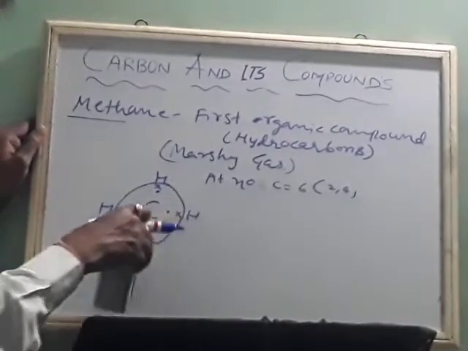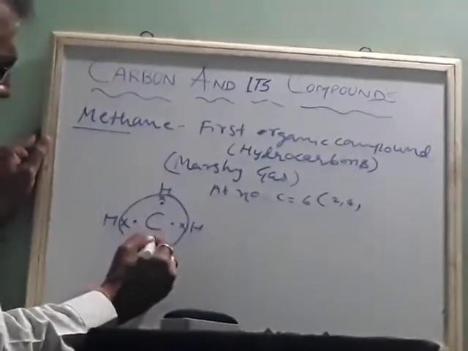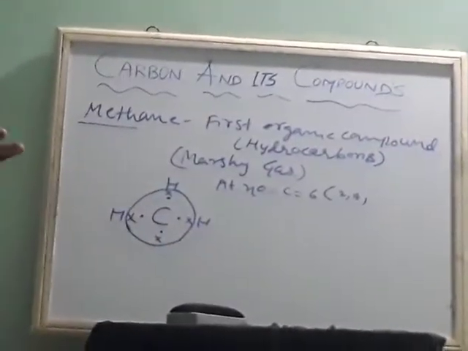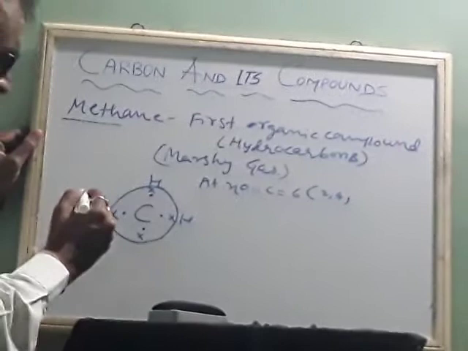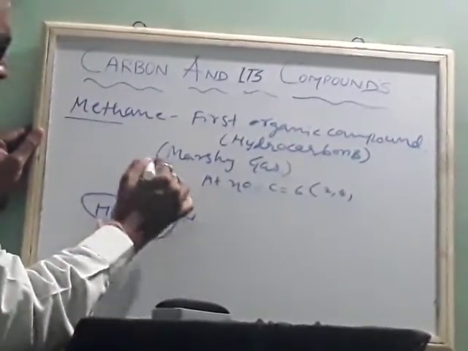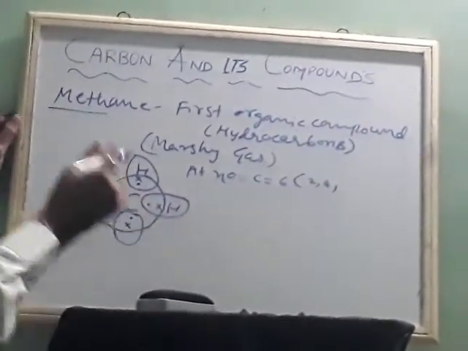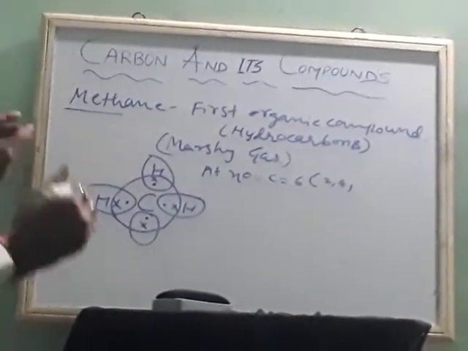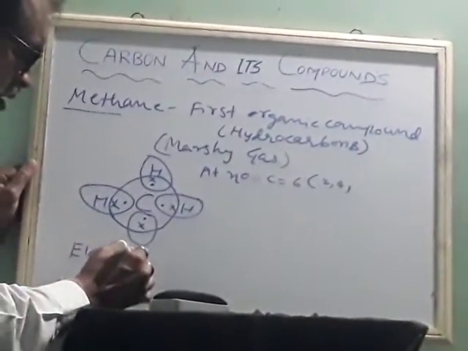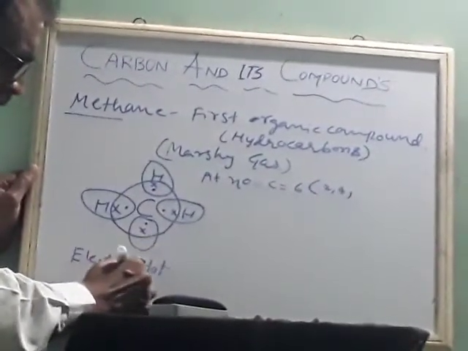How many electrons are there with carbon now? 8 electrons. Then its valence is satisfied. But the hydrogen valence is not satisfied. So it will share 1 electron with carbon. So this is called electron dot structure.